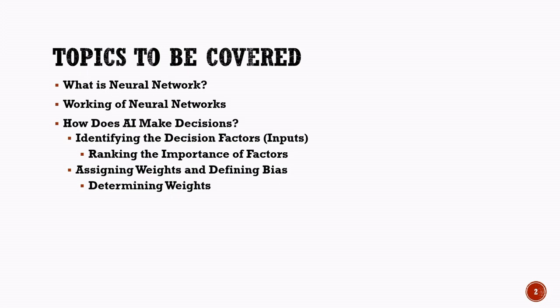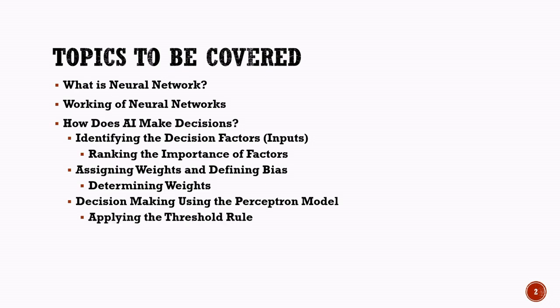Once these concepts are clear, we will learn about decision making using the perceptron model, a simple model that demonstrates how artificial intelligence processes inputs and reaches a conclusion. Finally, we will understand the threshold rule, which helps the system decide whether to accept or reject a particular outcome based on the calculated result. By the end of this chapter, you will have a clear understanding of how artificial intelligence systems use neural networks and perceptrons to make intelligent decisions.